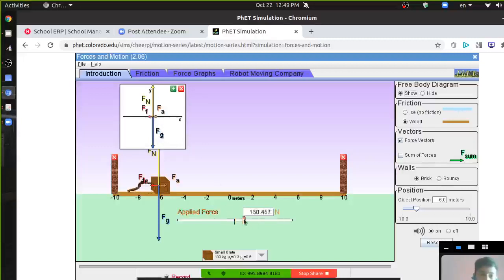Applied force को हम बढ़ाते हैं 177. Walls are now made bouncy. Okay.